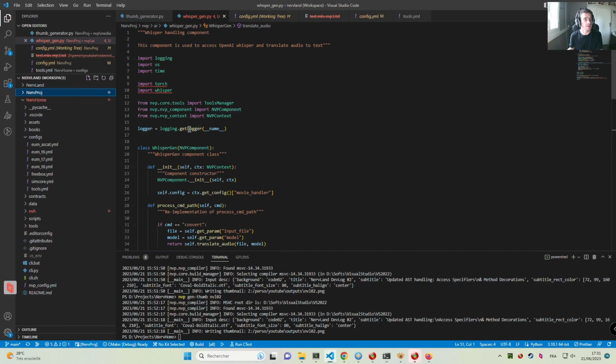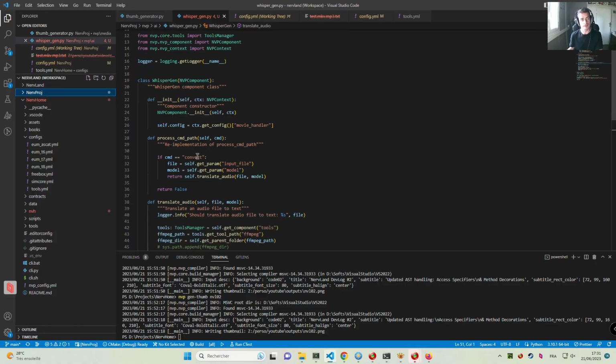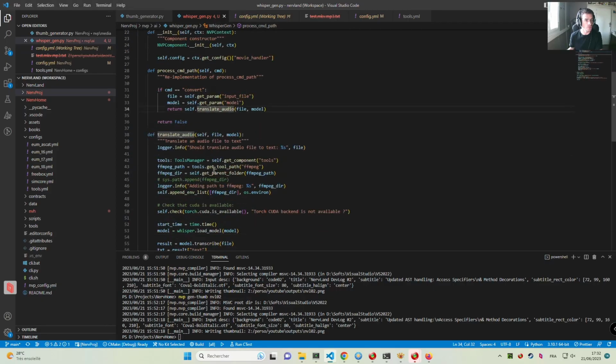And the idea here is with this component, I'm going to provide a command line interface with a simple convert function, and I will then provide a file name with that, which should be an audio file. Might it actually also work with video file, I'm not sure. And with this audio file, you then just do a regular conversion. So you need also FFmpeg here, but that's available as part of the NervProj anyway. It's going to retrieve FFmpeg as a tool, so you can simply provide access to that tool.